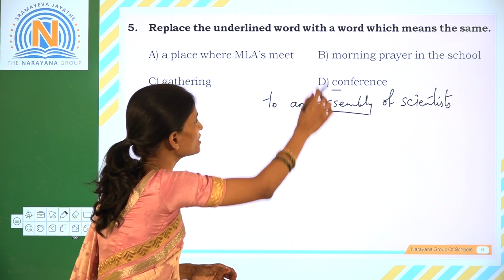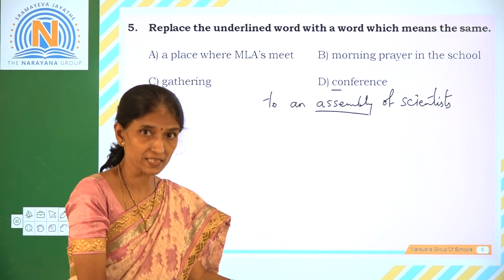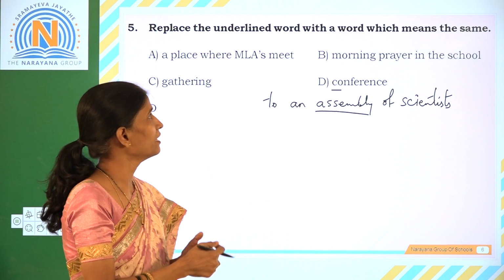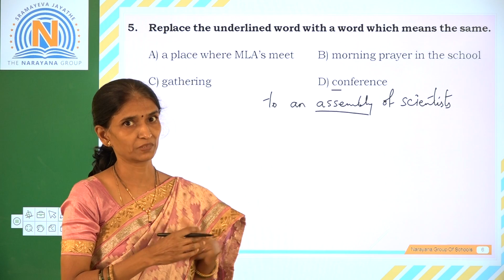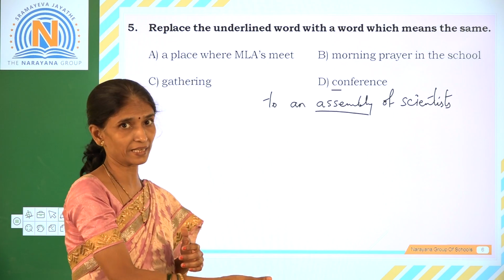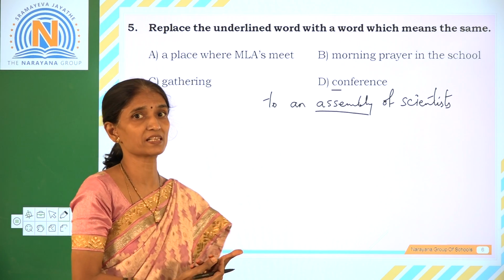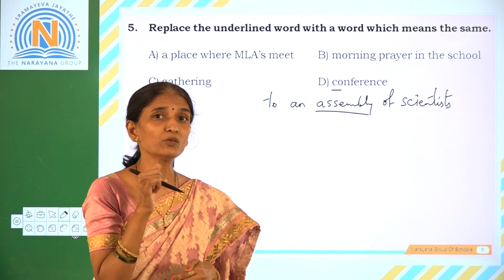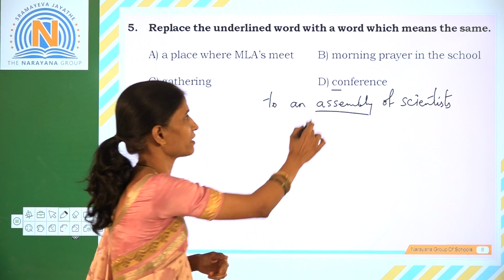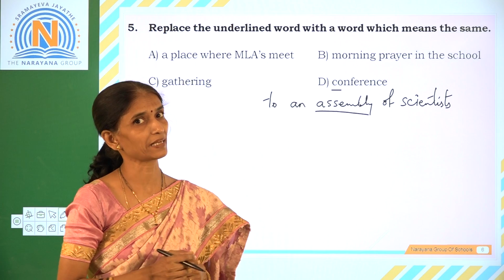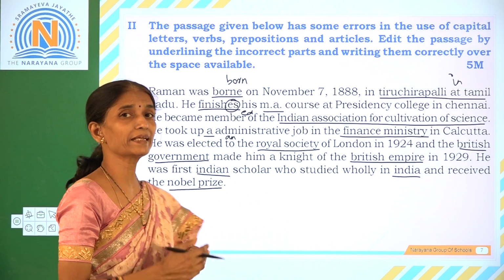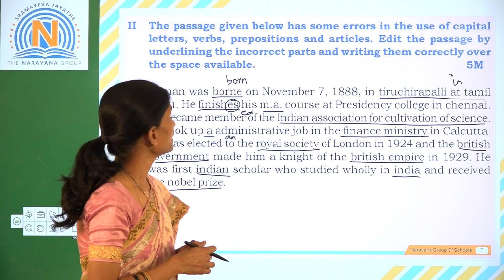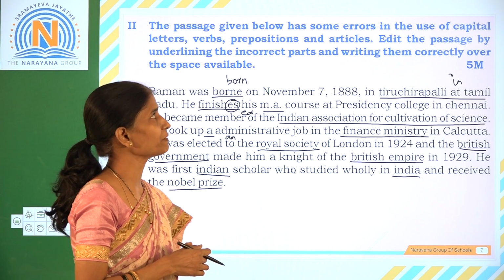So all these words mean assembly. The morning assembly where prayer is conducted, and also a place where MLAs meet, like the legislative assembly. That again is a group, and gathering also is an assembly. But according to the context, assembly here refers to the conference. That is option D.